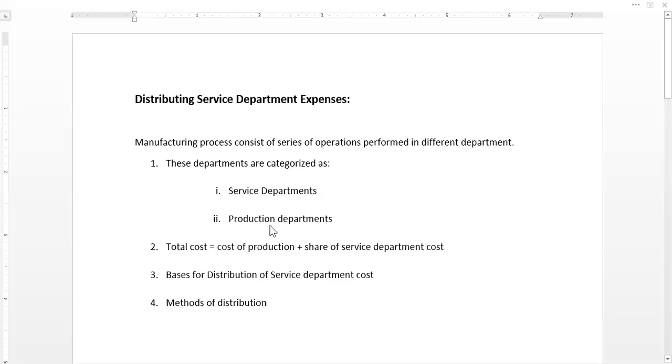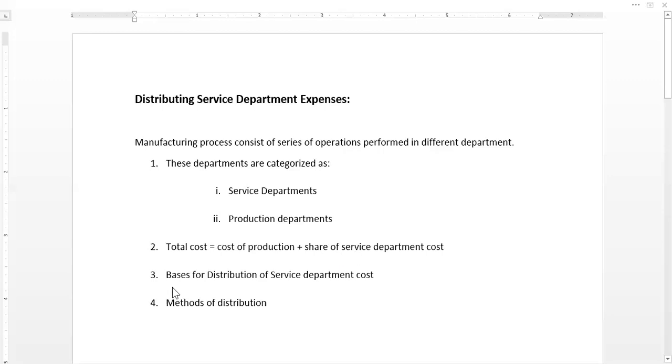So the second objective of today's topic is how to calculate the total cost. The total cost, of course, includes the cost of production of the product plus the share of service department cost. For example, if the building maintenance department is providing services to the production department, then according to the extent of services taken, the cost of the service department is to be allocated to this production department. So the total cost will be equal to cost of production plus share of service department cost. The question is how to get the share of service department cost to this production department.